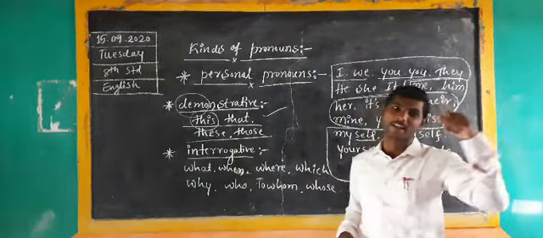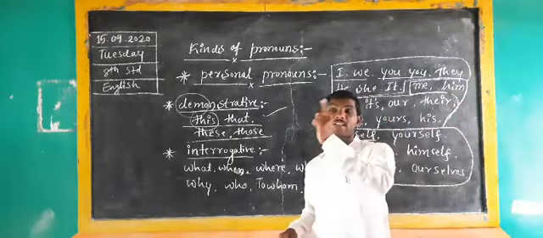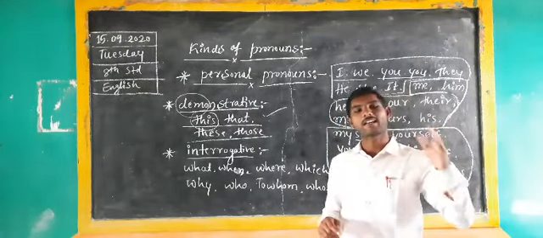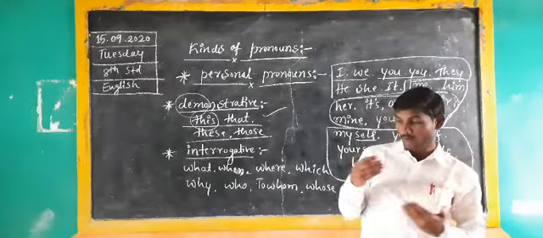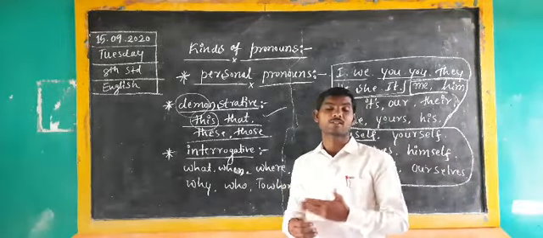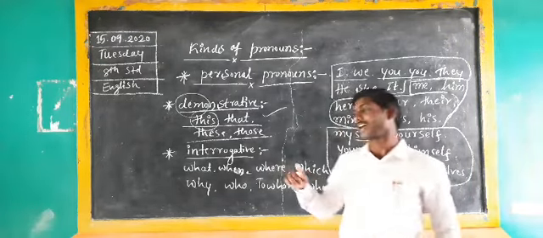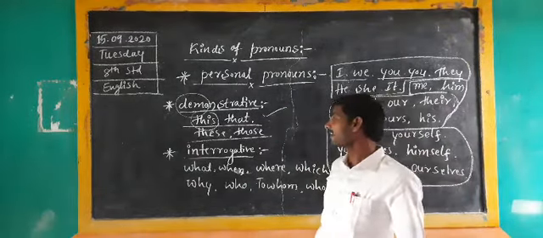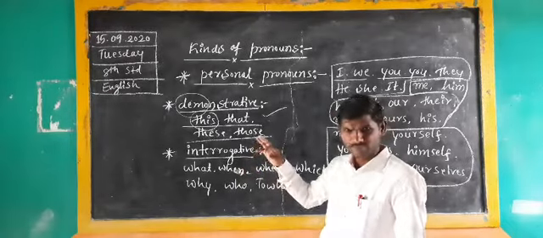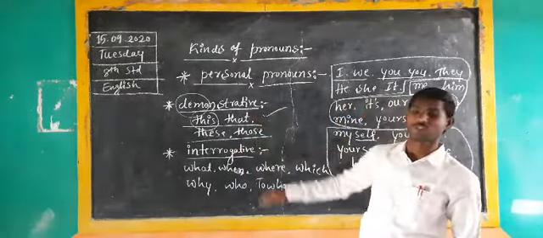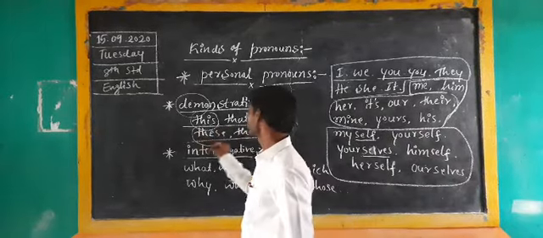What is that? That is a board. What is that? That is a tree. What is that? That is a cart. What is that? That is a table. Like that, far away from us, those things and persons in a singular position, at that time we have to use that. Then we have to use these and those. These are all opposites. These we have to use these.